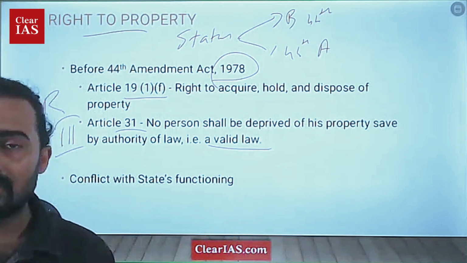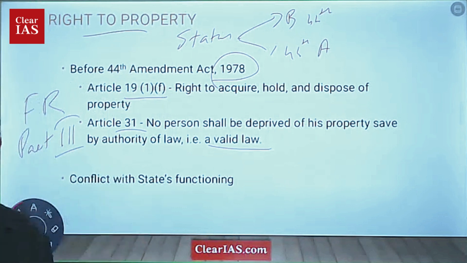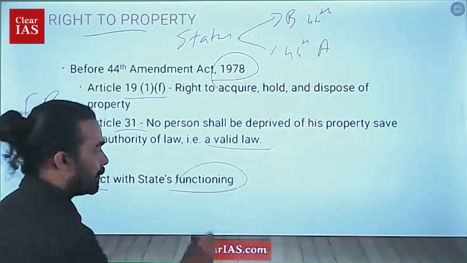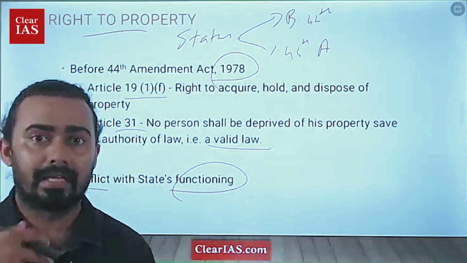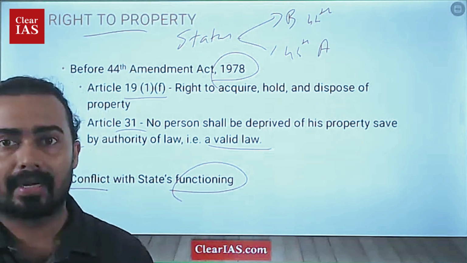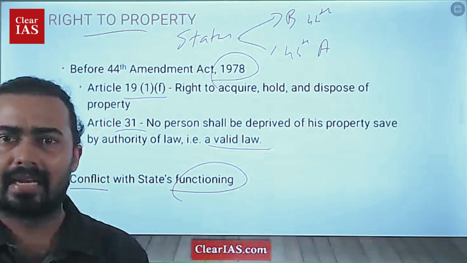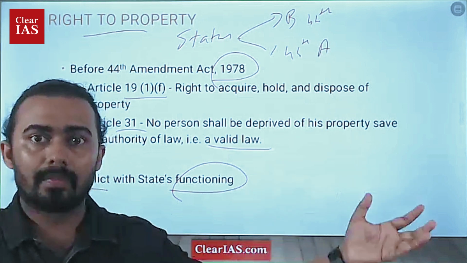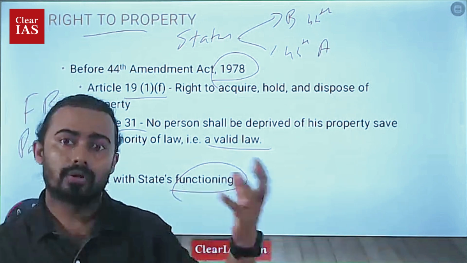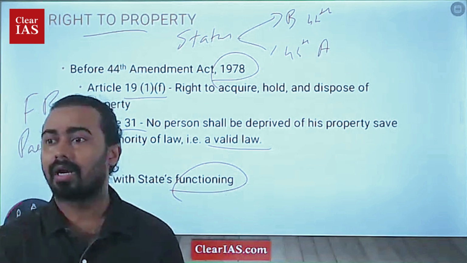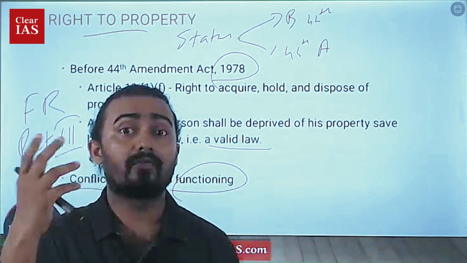So what is the problem with these two articles? That is the main important context. It is actually in conflict with the state's function. If the state wants to construct or do some developmental activities like dam construction, anything like that, which is actually affecting a private person's land, the government will automatically take the land if it wants to acquire it. So government needs land, only then can it actually undertake development activities. That is the viewpoint of the government.